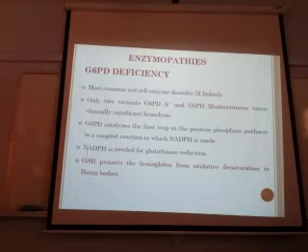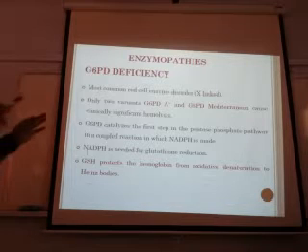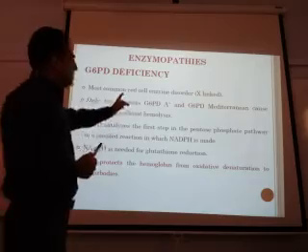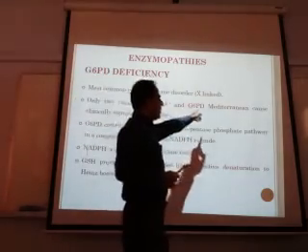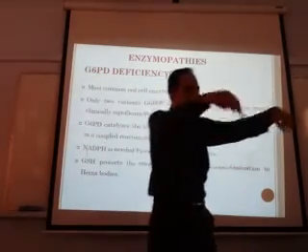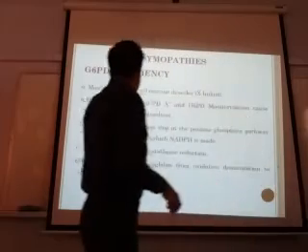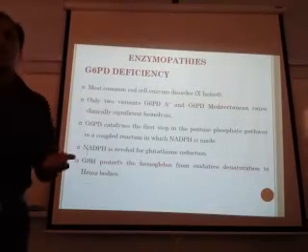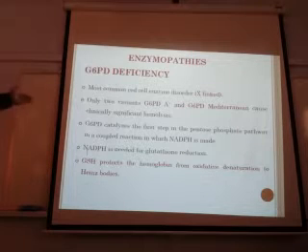It is X-linked. There are 40 variants of this G6PD deficiency. But the most important variants are G6PD-A and G6PD Mediterranean. Mediterranean in this area, Middle East. Okay? And what is the function of G6PD? The function of G6PD is it catalyzes this reaction.